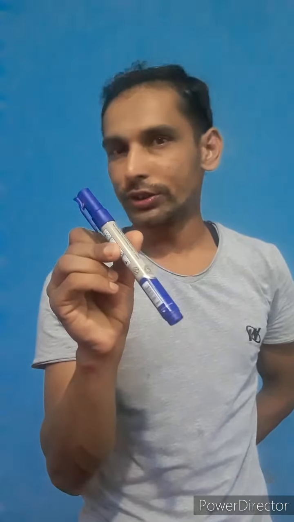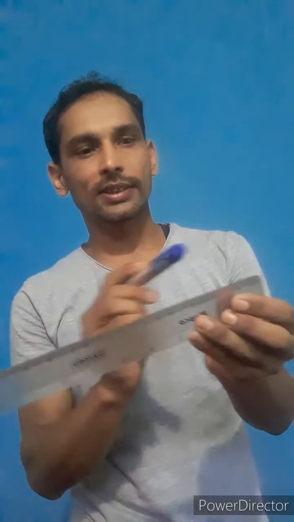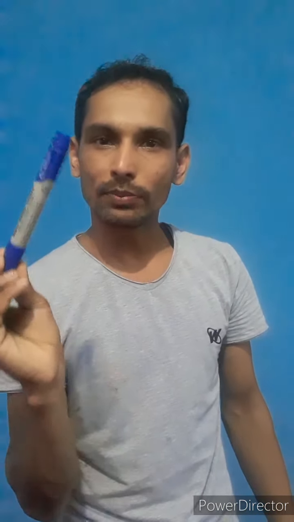For example, this marker is an unknown physical quantity because its length is unknown to us now. To know the length of this marker, we have to compare it with a standard quantity. This scale acts as the standard quantity here because the scaling is marked from 1 centimeter up to 30 centimeter. By comparing this unknown quantity with this scale, that is a known standard quantity, we can know the length of the marker. It is 15 centimeter.